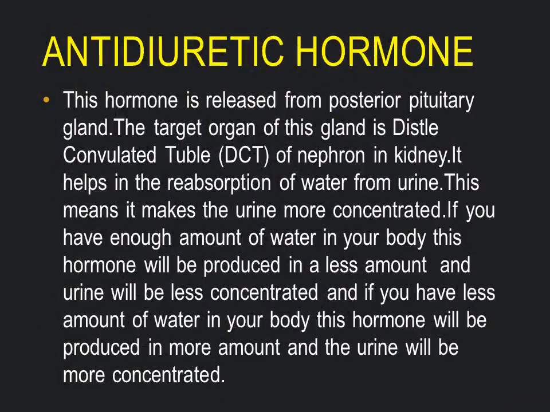Firstly, antidiuretic hormone. This hormone is released from the posterior pituitary gland. The target organ of this hormone is the distal convoluted tubule, that is DCT, of the nephron in the kidney. It helps in the reabsorption of water from urine. This means it makes the urine more concentrated. If you have enough water in your body, this hormone will be produced in a lesser amount, and urine will be dilute. And if you have less water in your body, then this hormone will be produced in a greater amount, and the urine will be more concentrated.